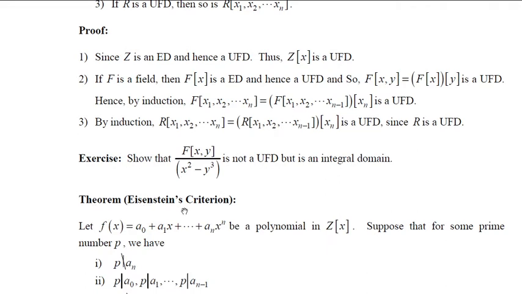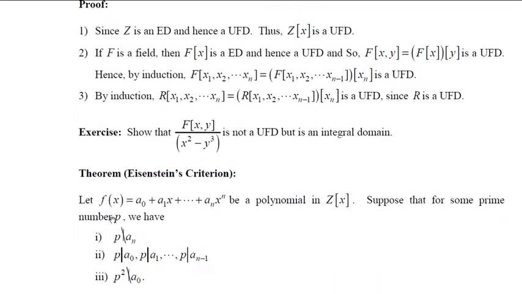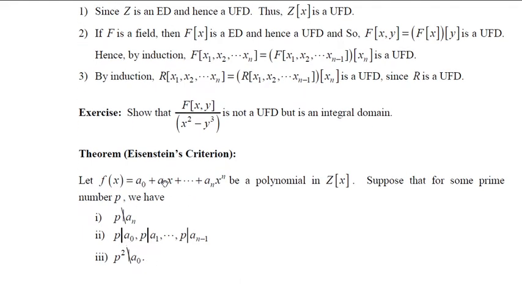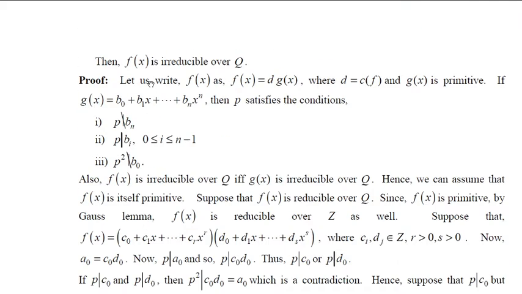It is also called Eisenstein's criterion for irreducibility of polynomials in Z[x]. Now let f(x) be an integer polynomial of degree n, and suppose that p is any prime number which satisfies the following condition: p does not divide the leading coefficient of this polynomial, but p divides all other coefficients including the constant a0, a1, etc. up to a(n-1), but p squared does not divide the constant term. Then this polynomial is irreducible over Q.